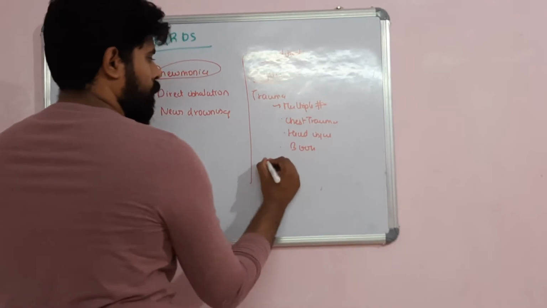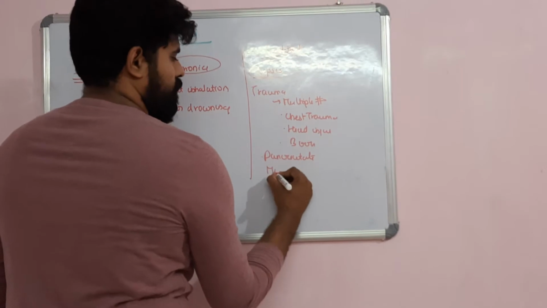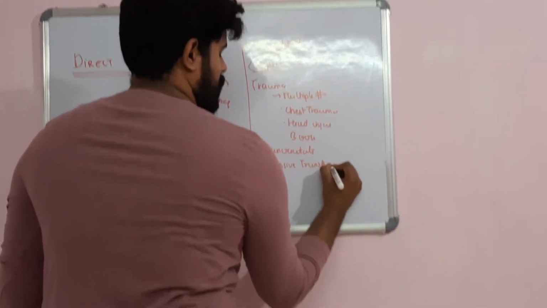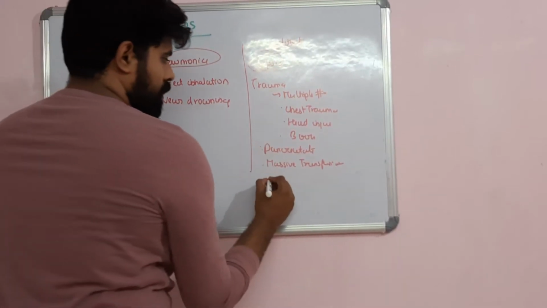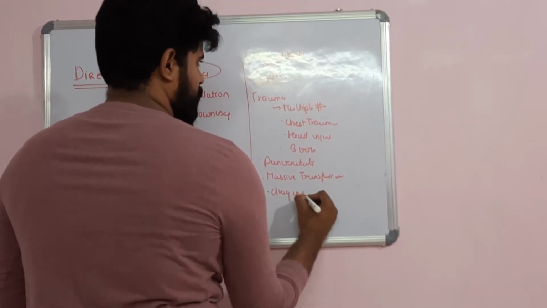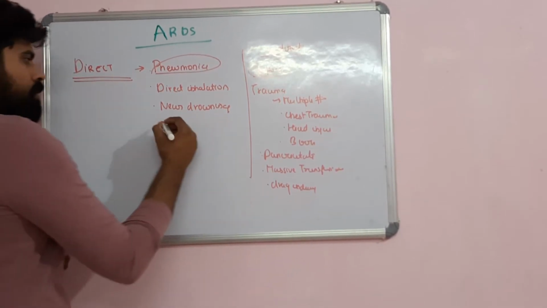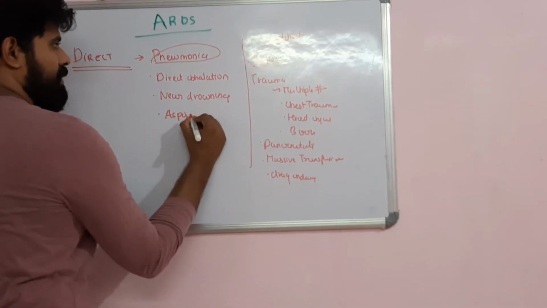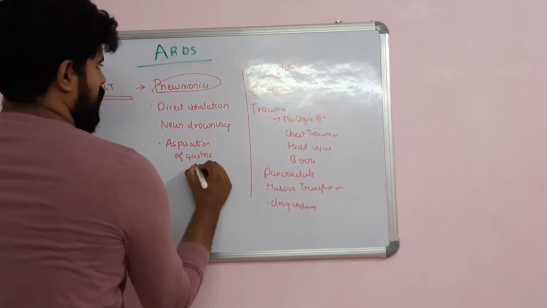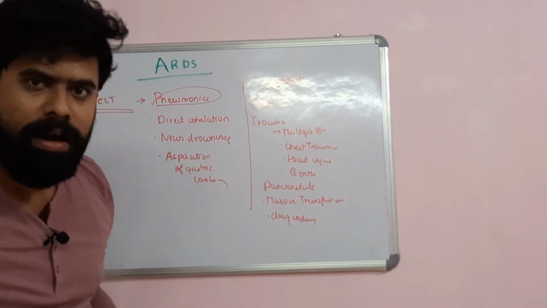Or this can be secondary to pancreatitis or a massive blood transfusion, or the patient can have drug induced ARDS. So the direct and the indirect causes. Direct causes also include aspiration of gastric contents. So these are the causes of ARDS. This can be either a direct lung injury or an indirect lung injury.